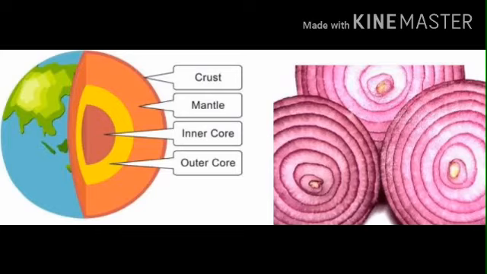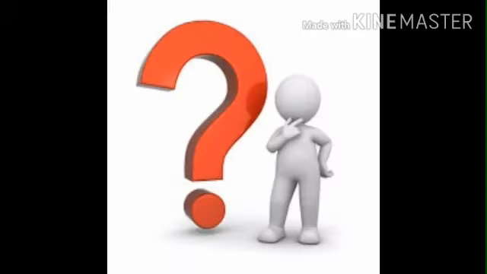Students, are you clear up to this? Shall I ask questions now? Which is called the uppermost layer of the Earth? What is the answer? Yes, you are right. The answer is the crust. Which is called the innermost layer of the Earth? The answer is the core.